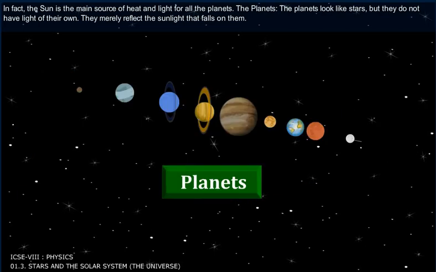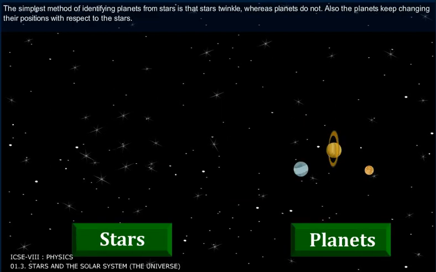The planets. The planets look like stars, but they do not have light of their own. They merely reflect the sunlight that falls on them. The simplest method of identifying planets from stars is that stars twinkle, whereas planets do not. Also, the planets keep changing their positions with respect to the stars.